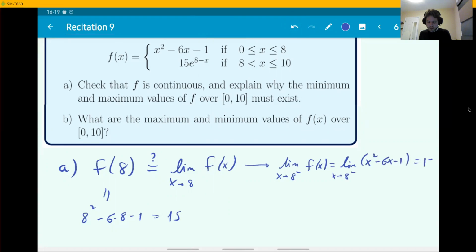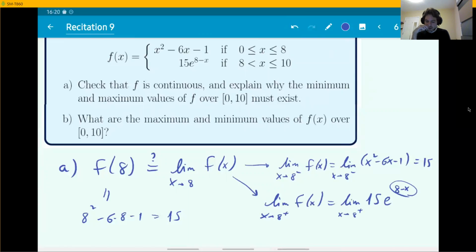That is a 15. And the limit on the right is also going to be a 15. This time, you're calculating the limit of this exponential expression. As x approaches 8, the exponent is 0, e to the 0 is 1, times 15 is 15. So, all right, all these numbers are the same. That means the function is continuous at the number 8, and is also continuous everywhere else.